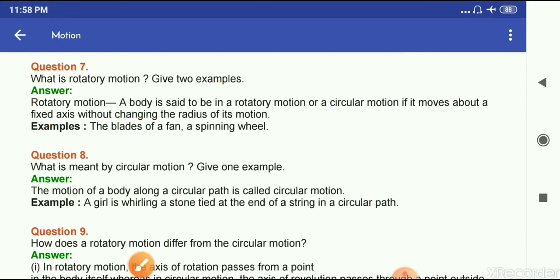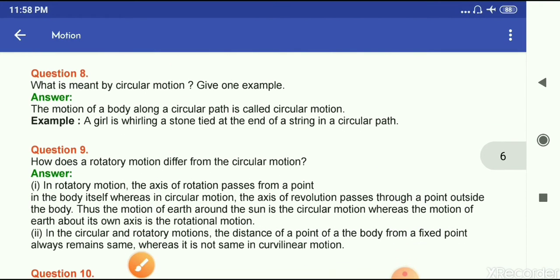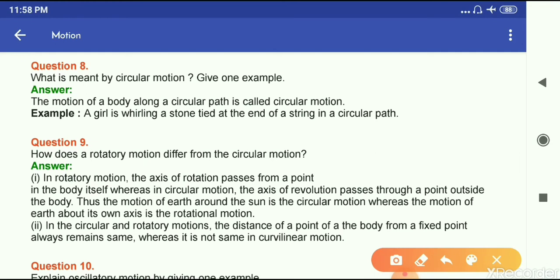Now question number 8: what is meant by circular motion? Give one example. The motion of a body along a circular path is called circular motion. For example, a girl is rolling a stone tied at the end of a string in a circular path. So this is an example of circular motion.